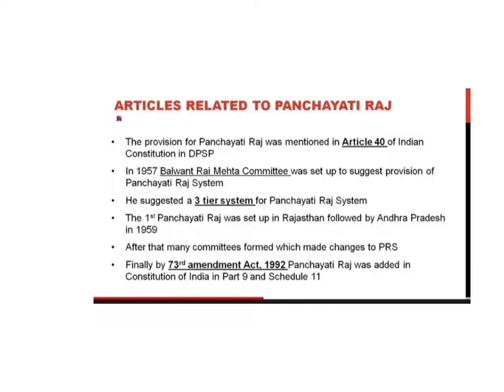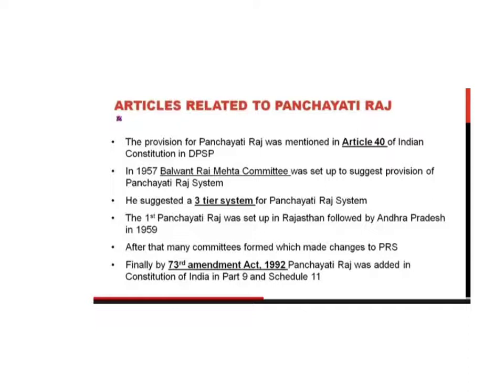The provision for Panchayati Raj is mentioned in Article 40 of the Indian Constitution in the DPSP. DPSP means Directive Principles of State Policy. The Indian Constitution has directive principles as well as fundamental rights, but this Panchayati Raj is mentioned in Article 40 in the Directive Principles of State Policy. Another thing is that in 1957, the Balwant Rai Mehta Committee was set up to suggest provisions of the Panchayati Raj system.